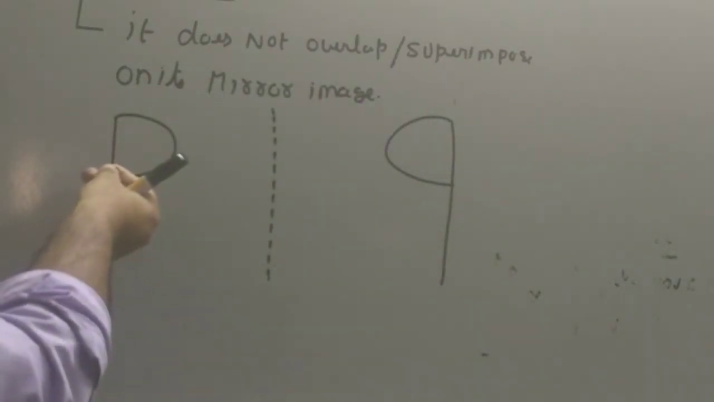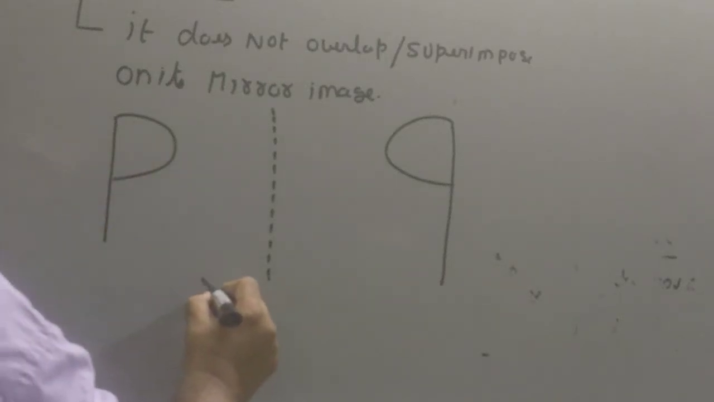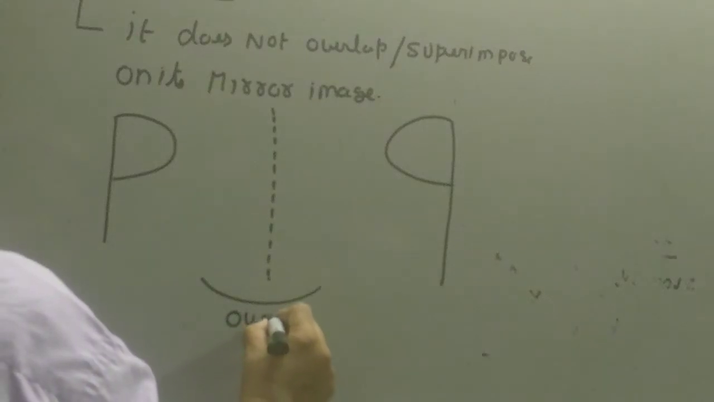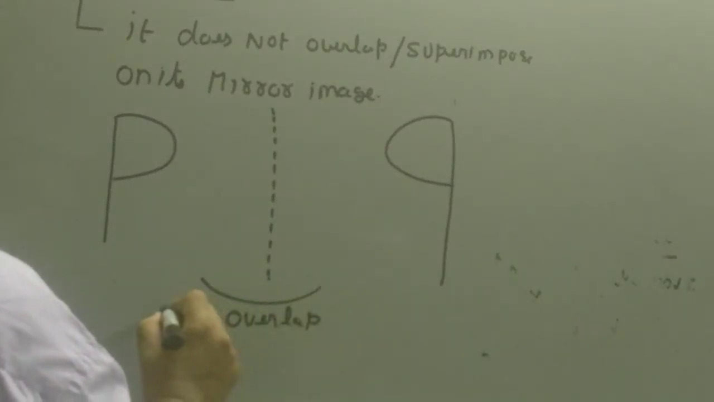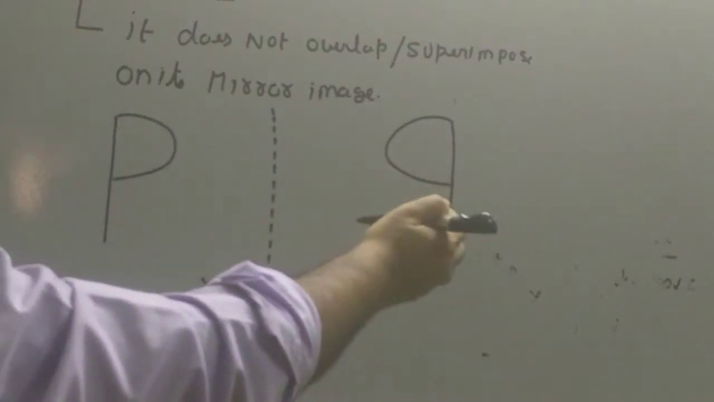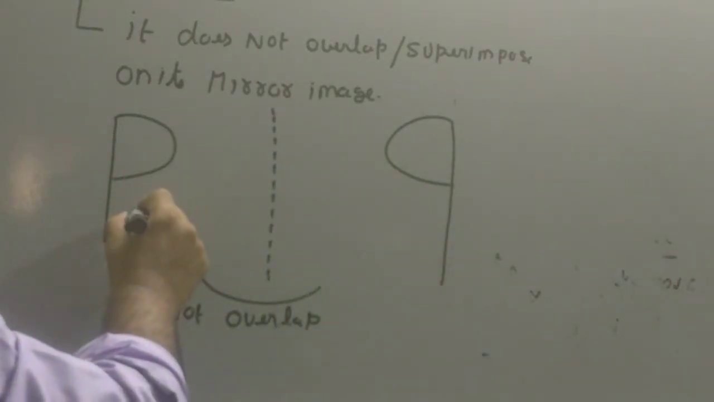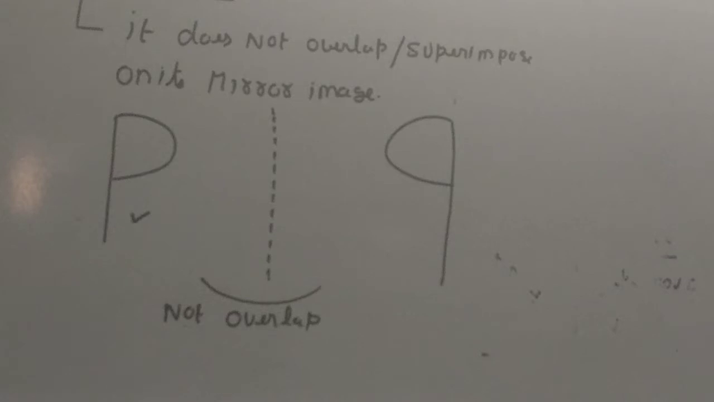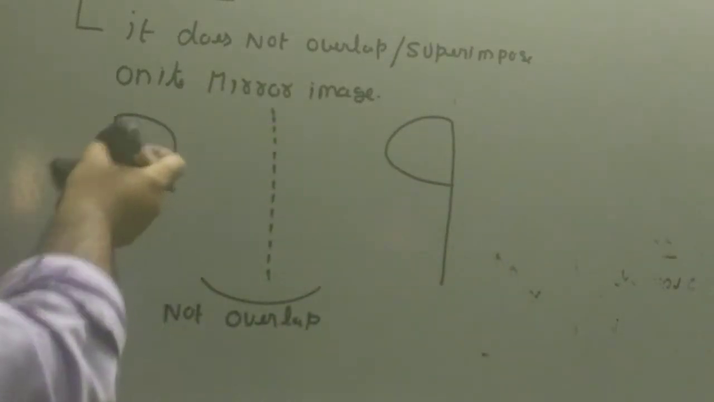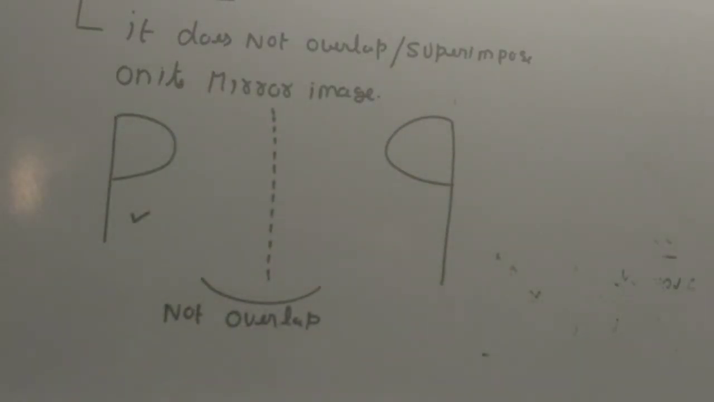So the compound and its mirror image do not overlap. Since the compound and its mirror image do not overlap, if it was a compound, it would be optically active. So if this is supposed to be a compound, since it doesn't overlap on its mirror image, you just move it and put it over here. It doesn't overlap, so that's why it is said to be an optical active compound.